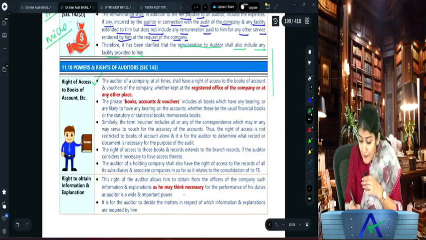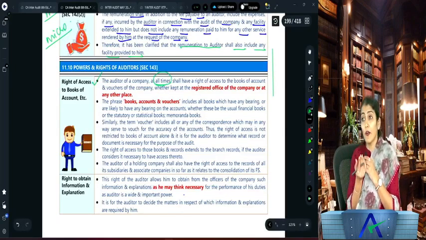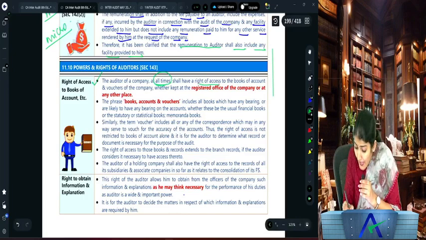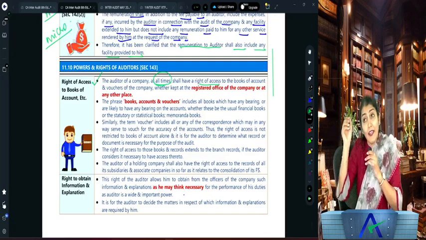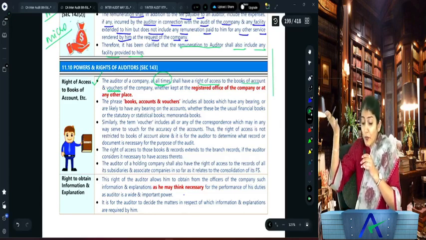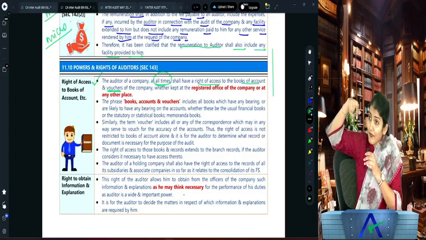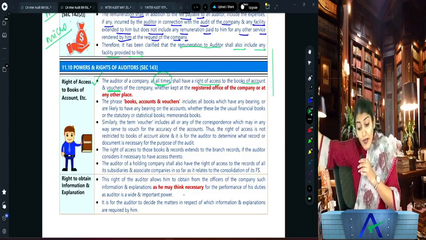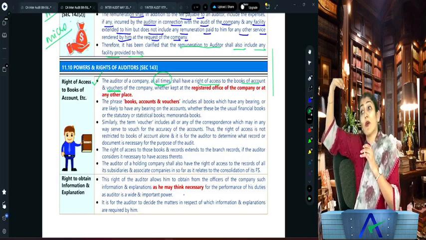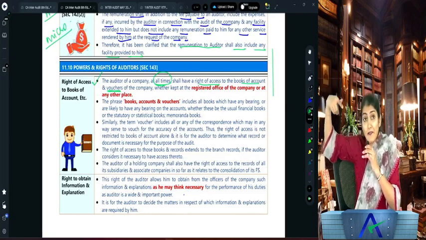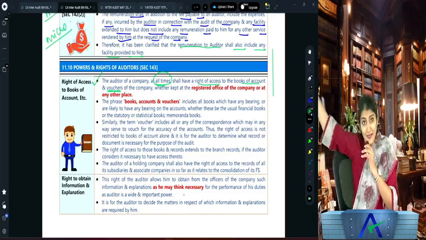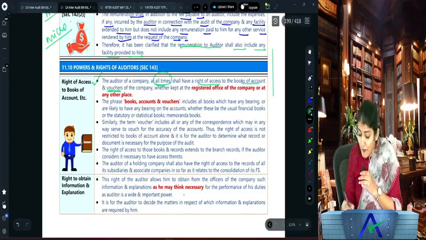The auditor of the company has this right at all times. So 3 o'clock in the morning, 3 o'clock in the afternoon, midnight, any time. What does it say? He shall have a right of access to the books of account and the vouchers of the company. So not only books of account but the supporting vouchers too, whether kept at the registered office of the company or at any other place. You know any other place? For any other place, the board of directors will pass a board resolution, and within 7 days they will intimate the address to the ROC. That is why we first completed section 128 and then came over here. So, registered office or at any other place.